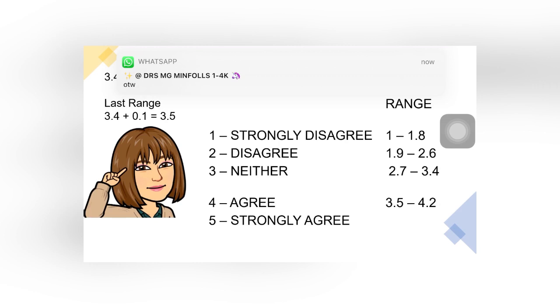Then continue to add 0.8 to the last range. So 3.4 plus 0.8 is equal to 4.2. Then copy again the last range, which is 3.4, then add 0.1. That would be 3.5. So our range for Likert scale 4 is 3.5 to 4.2.